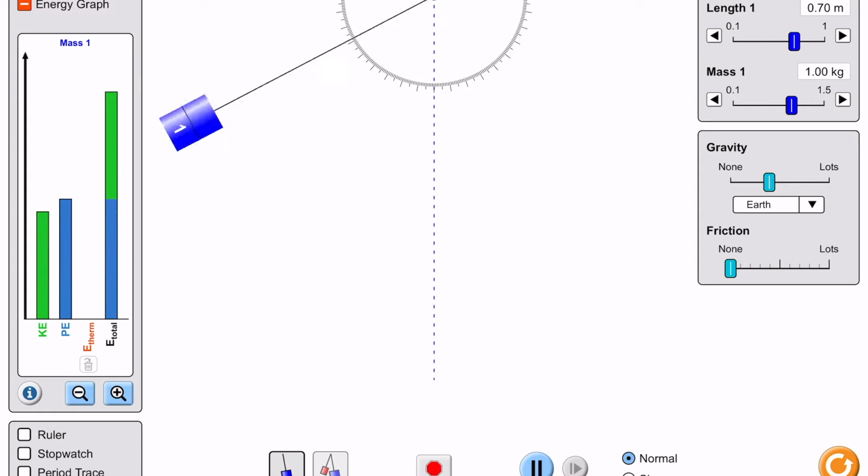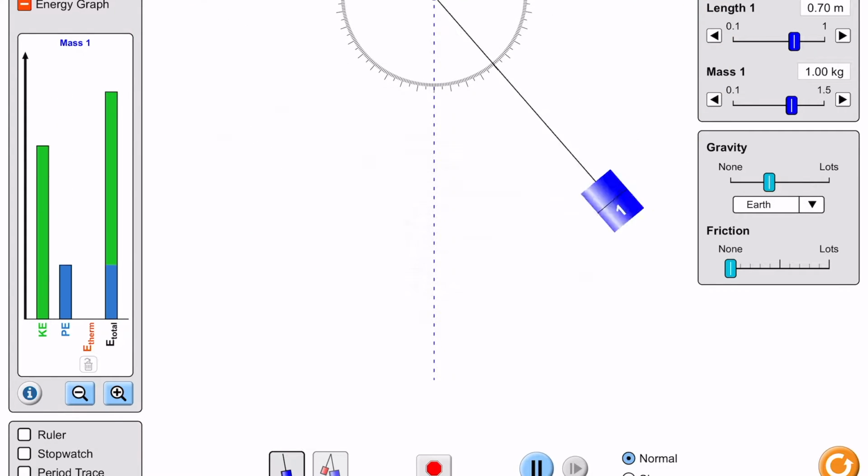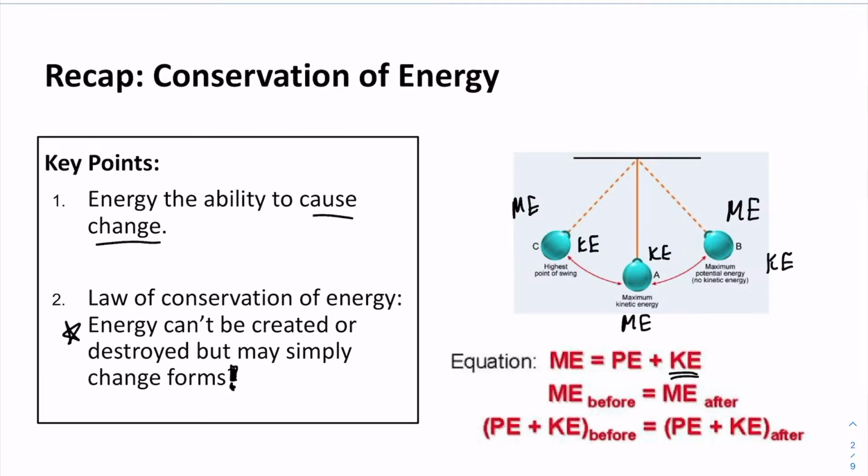And we can use that to predict motion. Universe's money system changing hands over and over. All right, see you back in the lecture.